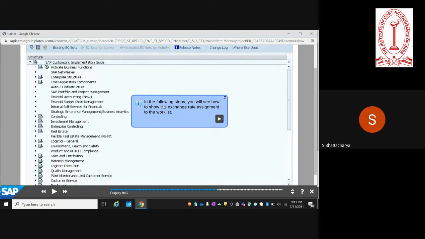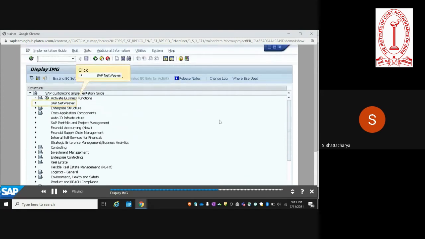So one last thing is exchange rate assignment: you can set up a work list and you can assign the exchange rate to the work list also.